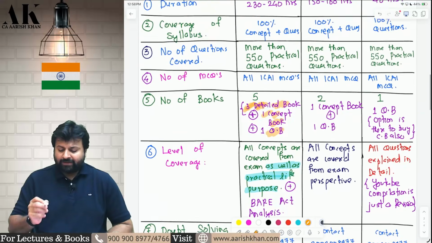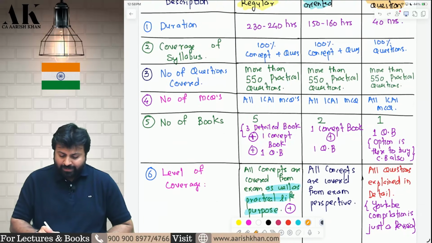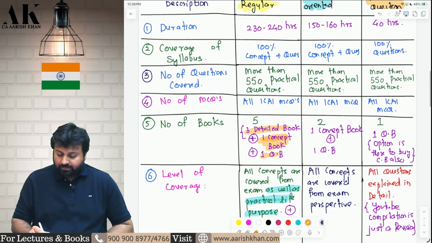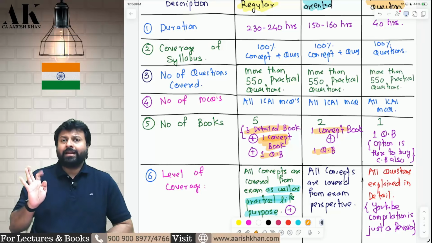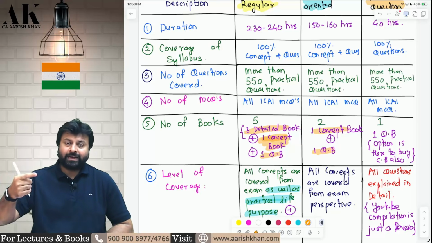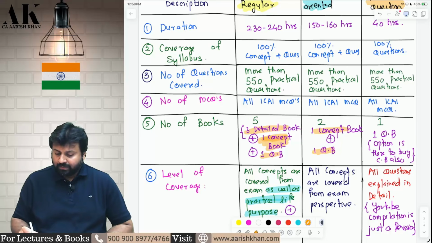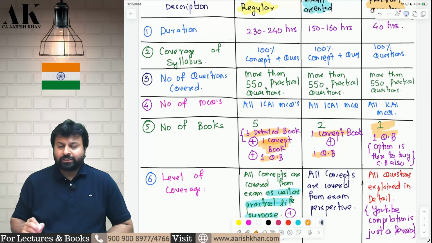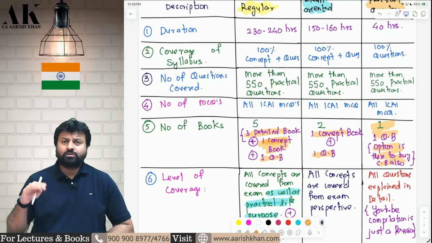So for regular batch, you will get the Bare Act, then you will get one concept book which will cover 100% syllabus, and on exam time you have to revise from here only, and one question bank will be given to you. In exam oriented batch, there will be only concept book and question bank. No bare act will be given to you in exam oriented batch. Be very careful, because it is exam oriented. It is not from practical perspective. The greater difference I will explain to you in the next 2 minutes. In practical question batch, you will get only one question bank. If you want, you can go for concept book also. You have to buy it separately.